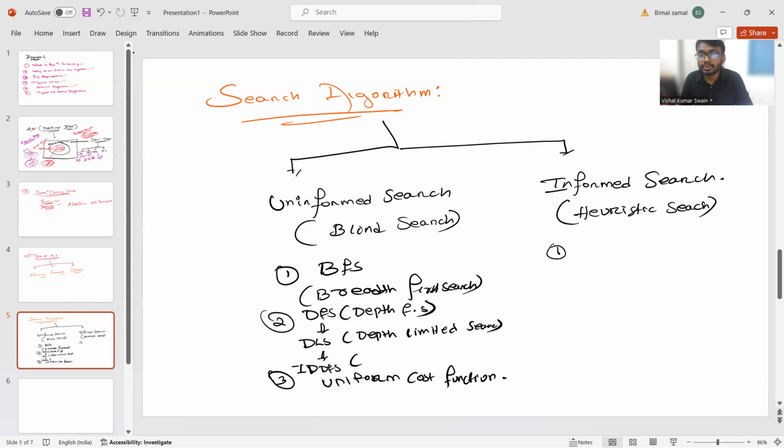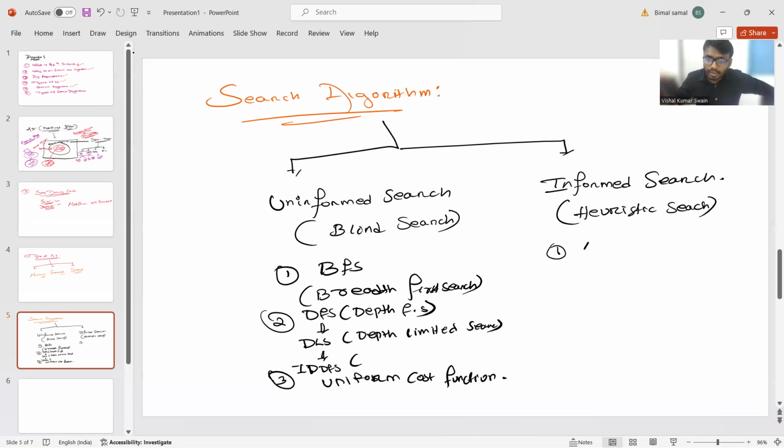What is informed search? Also known as heuristic search. Heuristic search means the path information will be given to you. Like if I need to reach my destination, there are two paths. One path distance is 10 kilometers, and another path distance is 5 kilometers. Then you will prefer 5 kilometers, obviously, because you know the distance. But in the case of uninformed search, they will not inform you about the path or the distance. That is the difference.